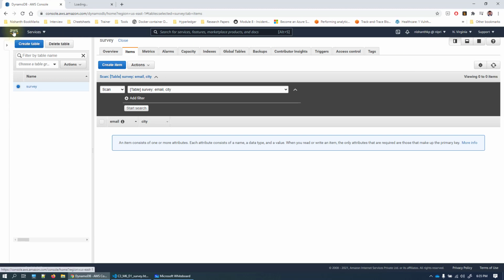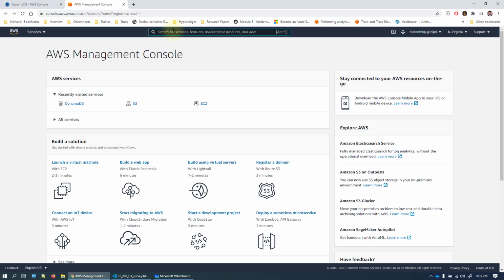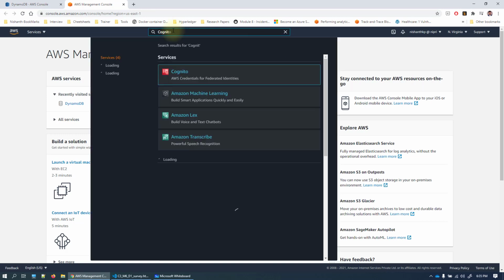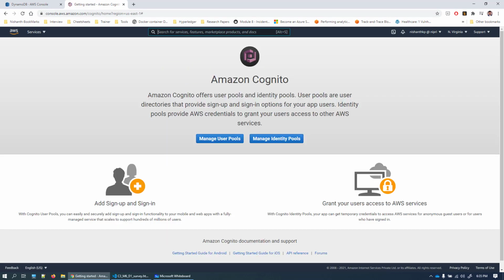Now let us open a different page and search here for Cognito. Click on Cognito. This is the Cognito default page. Click on Manage Identity Pools. This is the option that we are going to use.